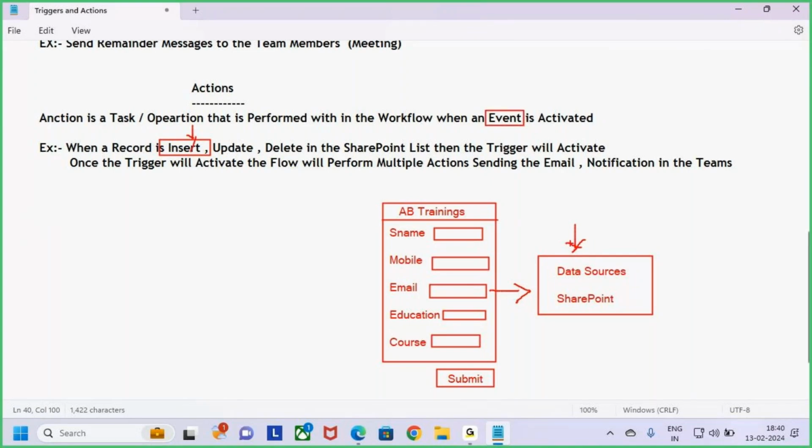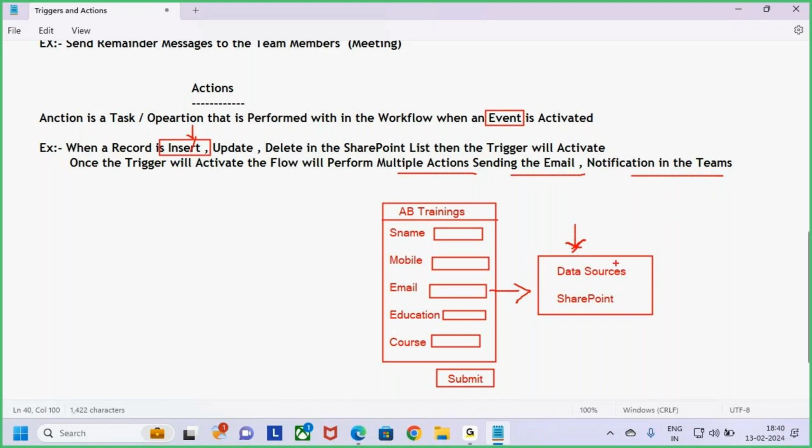Whenever the event happens in the data source, I need to perform some actions. When the record is inserted, that is an event. So when a record is inserted in the SharePoint list, the trigger will activate. What's the event? Inserting the data. Once the trigger activates, the flow will perform multiple actions, not a single action, like sending emails and sending notifications in Teams. Based on our client requirement, we'll perform multiple actions.